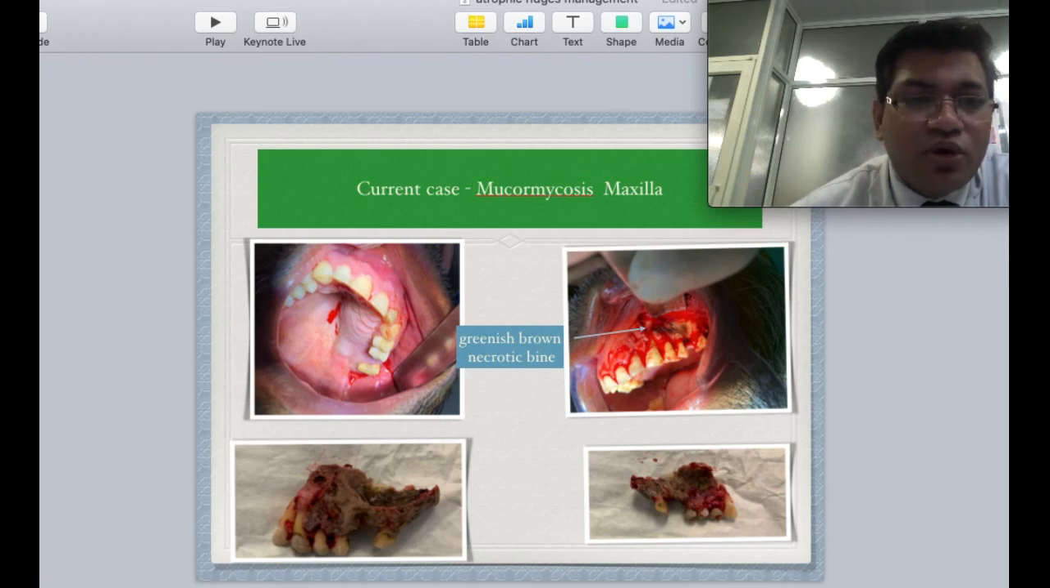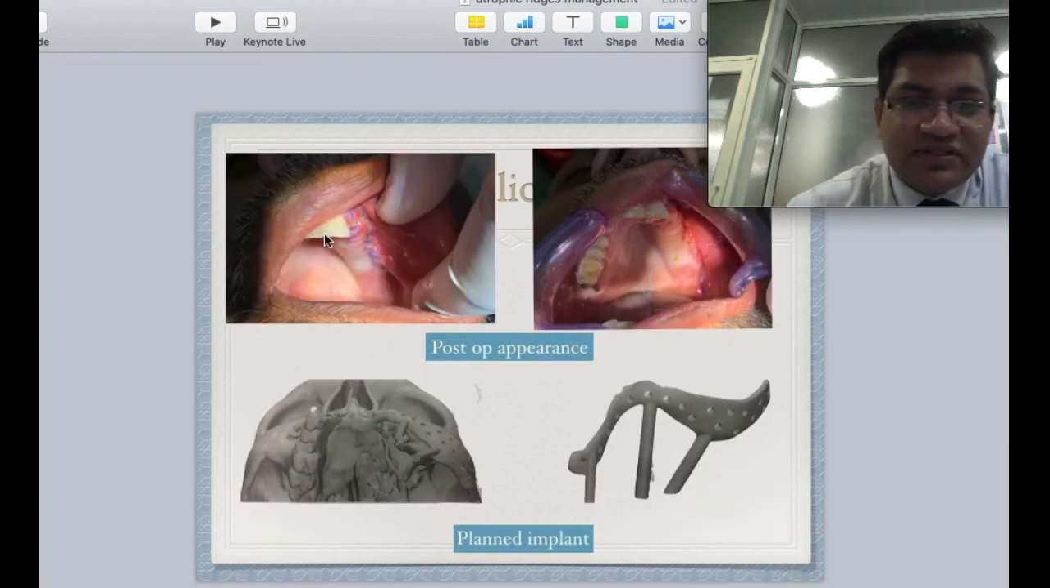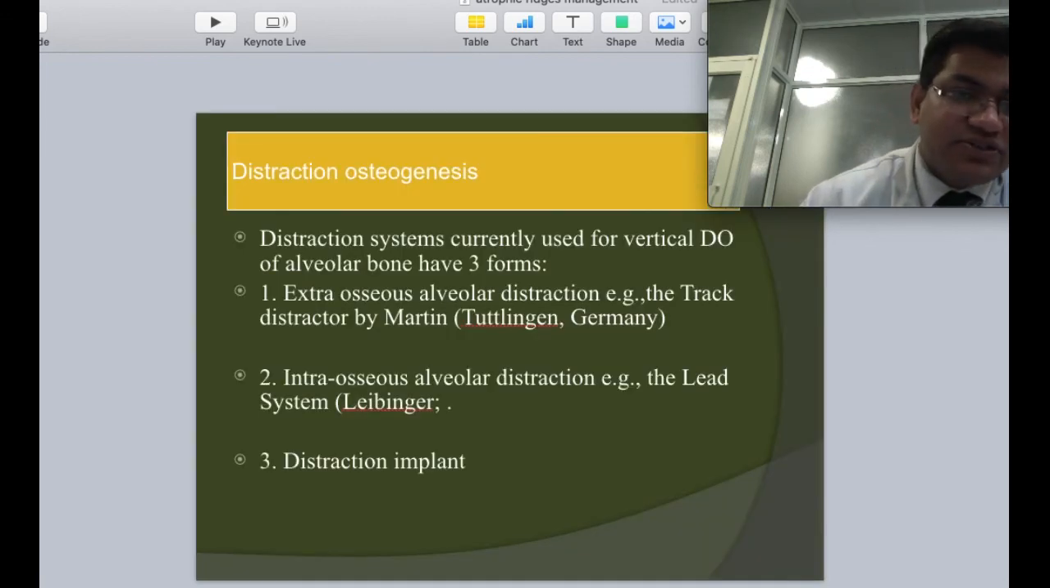This is a case of mucormycosis of the maxilla. The entire maxilla had to be removed, with the posterior segment on the left side. This is how it has healed now, and this is his prosthetic phase. So this is the custom made subperiosteal implant that we are planning to derive its anchorage from the zygomaticomaxillary region or malar region as well as the peri-alar region to give the prosthetic rehabilitation.